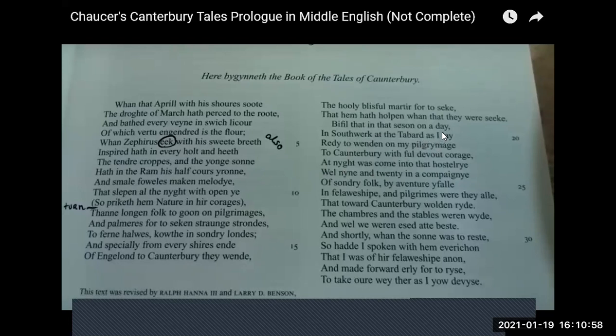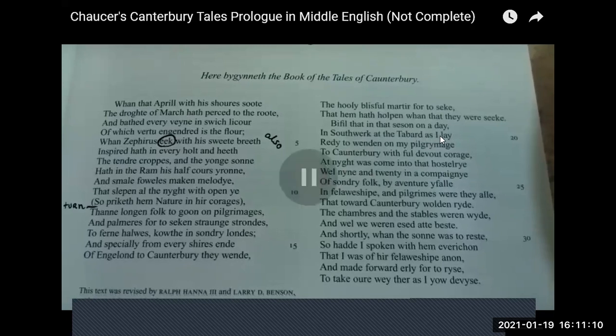And this "I" here, as I lay, is not pronounced that way in Anglo-Saxon Middle English, but he says in Southwark at the Tabard as I lay, I. This "I" tells you that this is a figure saying I am in Tabard Inn, ready to go on my pilgrimage. So this is a speaker, a narrator telling you the whole tale, whom we now read as Chaucer himself. And they are with full devout courage, these twenty-nine people.